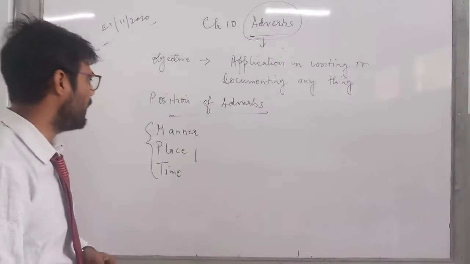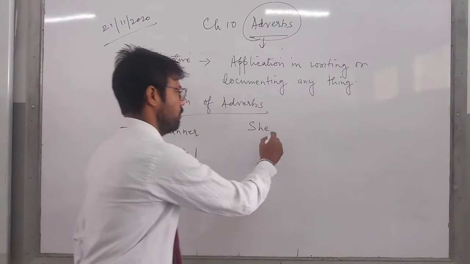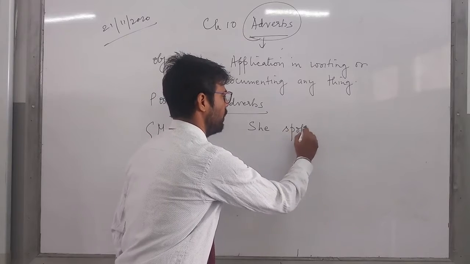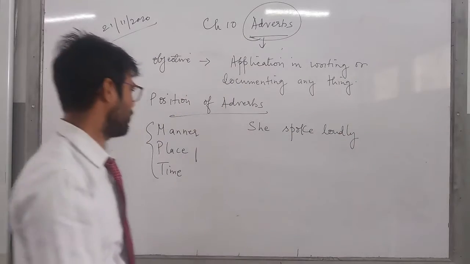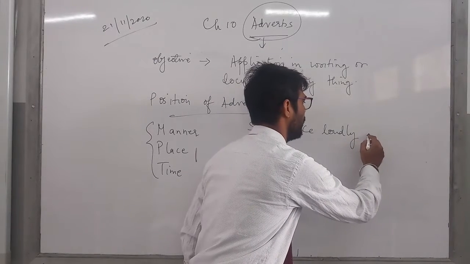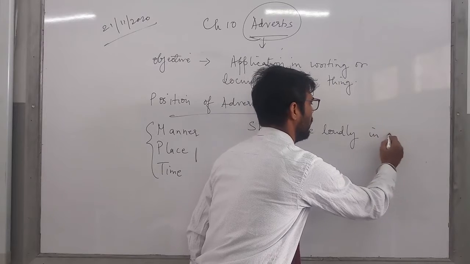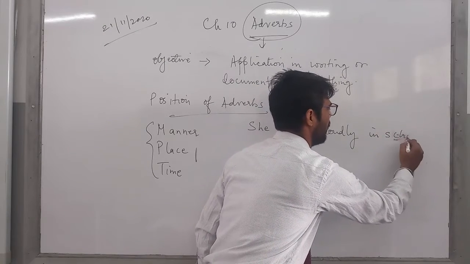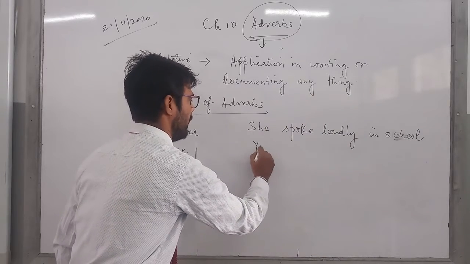I'll give you one very simple example. She spoke loudly in school yesterday.